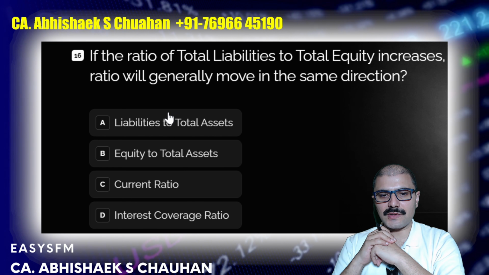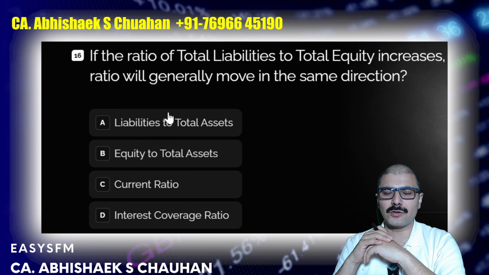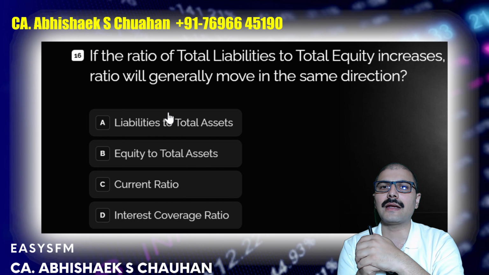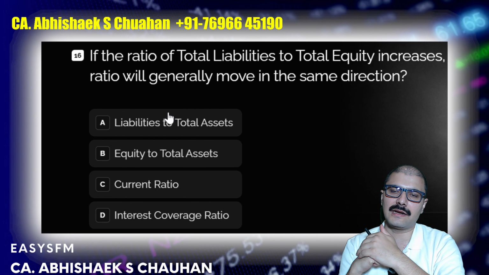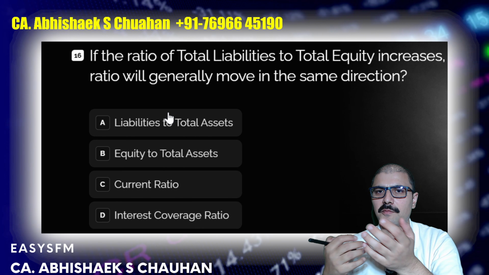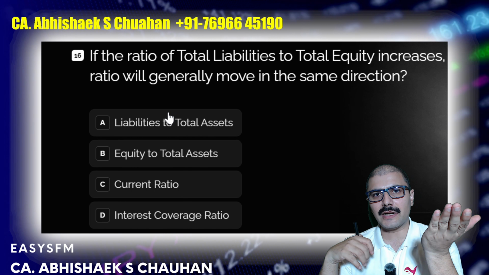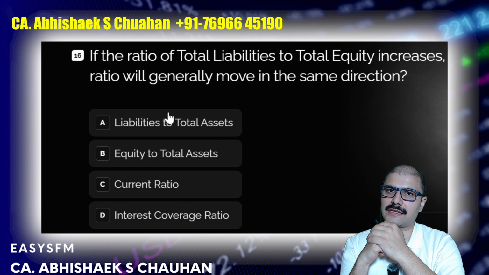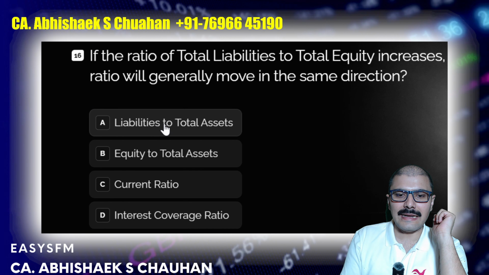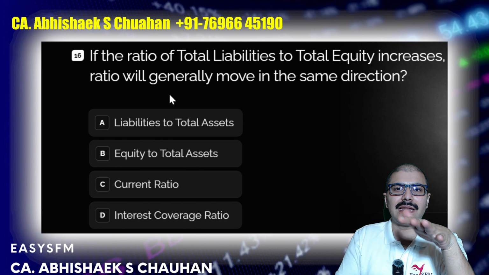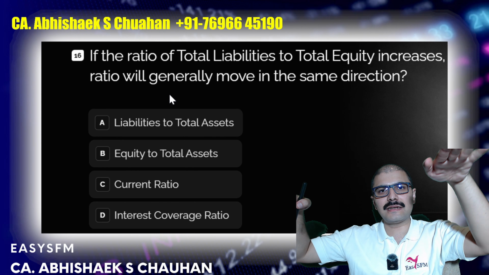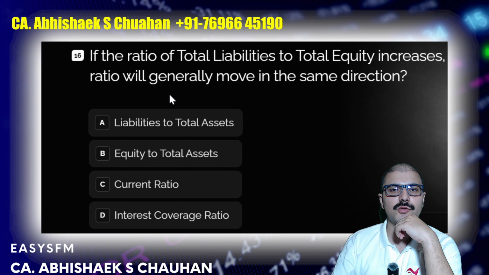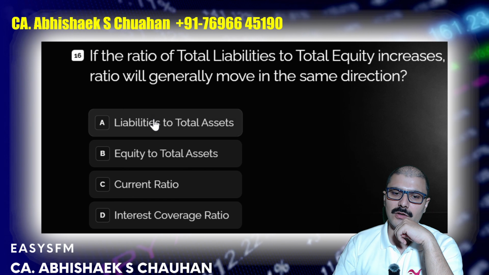Now, this is again a question where you cannot remember all the ratios, but you can solve it with a basic understanding of ratio analysis or the balance sheets, right? The ratio of total liabilities to total equity increases. Which of the following ratios will increase in the same direction? In that situation, liabilities to total assets also, if the liabilities increase and assets are constant, then the liabilities to total assets ratio will also increase. If the liabilities to total equity increases, liabilities to total assets will also increase.